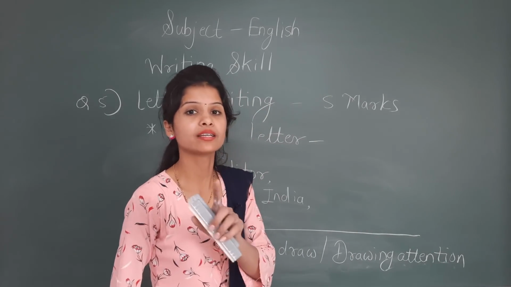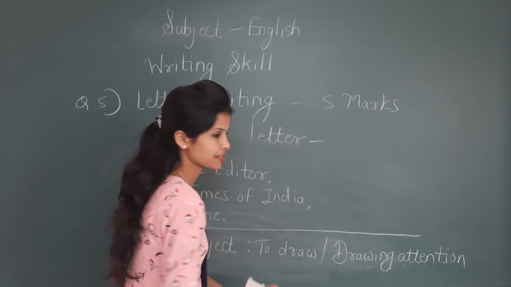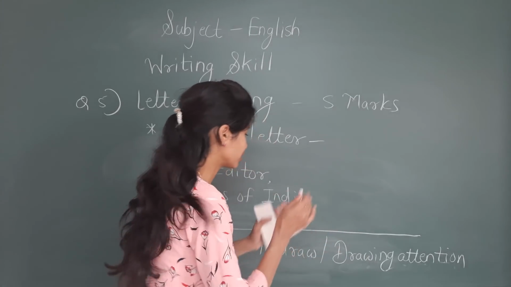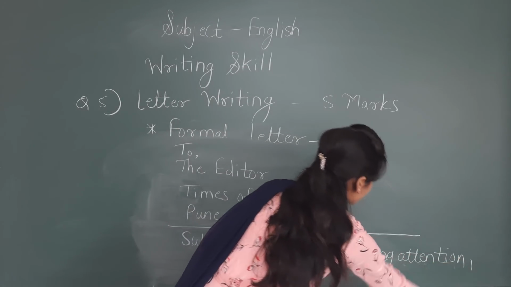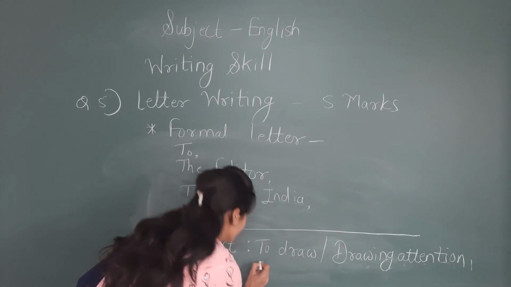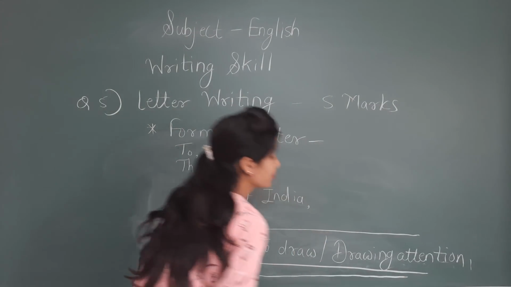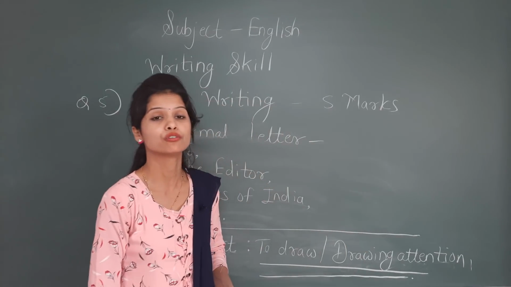Okay, see how you will write the subject. If your subject needs two to three lines, then at that time how will you write? For example, if the page has ended here, on the next line you will start from here only. Again on the next line you will start from here. At the end of the subject, don't forget to give a full stop.